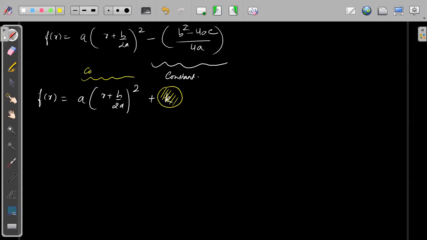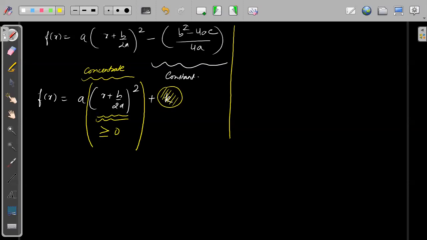I will concentrate on this part. This will actually help me in knowing what the graph will look like. First thing, this is a square, right? So this part will always be greater than or equal to 0. This whole square multiplied by a will always be greater than or equal to 0 depending on a, so this whole thing will be dependent on the sign of a.